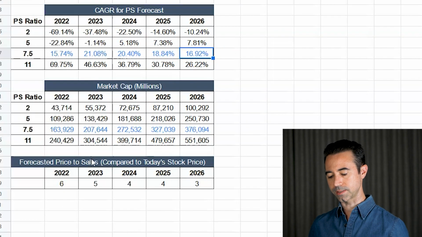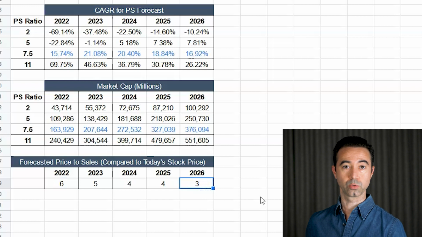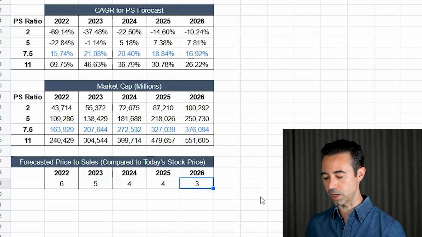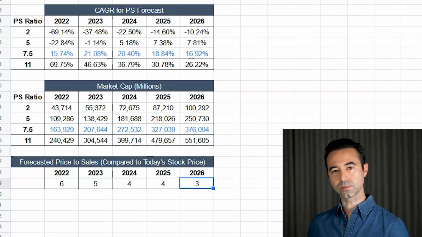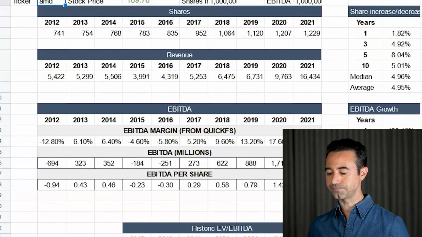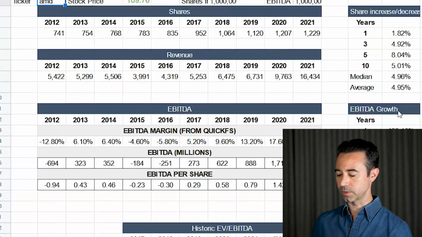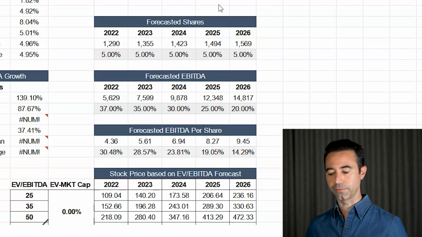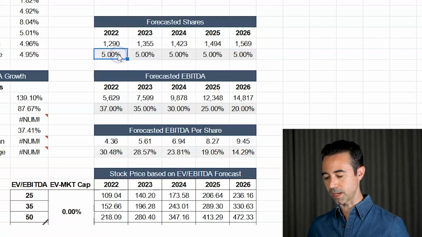We're looking at the forecasted price to sales 2026. By 2026, it would equate to a 3 for price to sales ratio. So let's go, that's price to sales. Let's go to EBITDA valuation, EV to EBITDA. Very similar to how we got to price to sales. We're going to do EV to EBITDA. Again, we have forecasted shares, 5%.